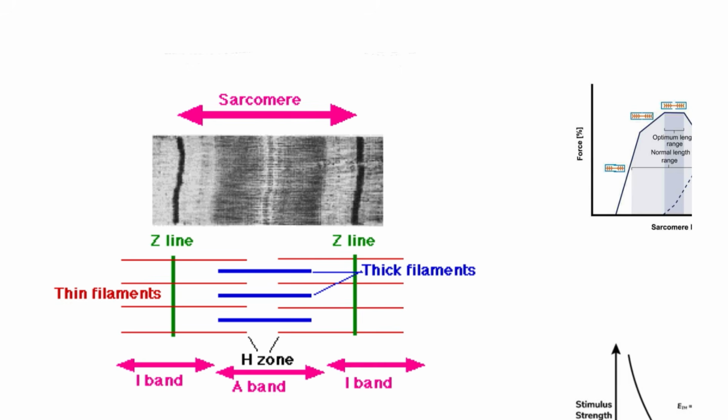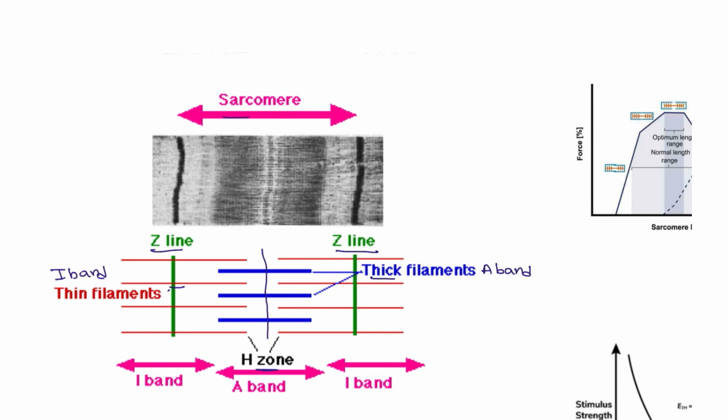In muscle physiology, the first thing we are going to discuss is muscle contraction and its structure. These are the two Z lines, and this is the thick filaments, which is also known as the A band, and these are the thin filaments, known as the I band. This one in the middle is the M point or the H zone. What is the importance of the H zone, guys? The H zone is the non-overlapping zone.